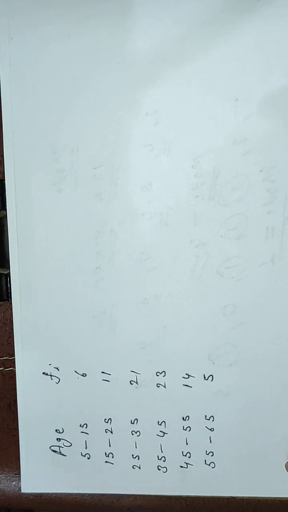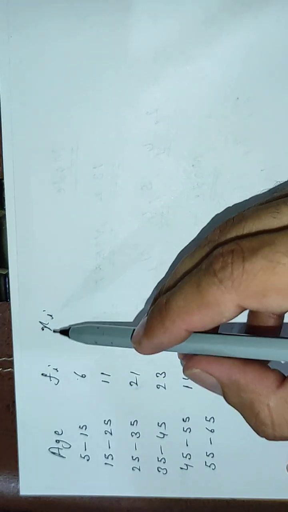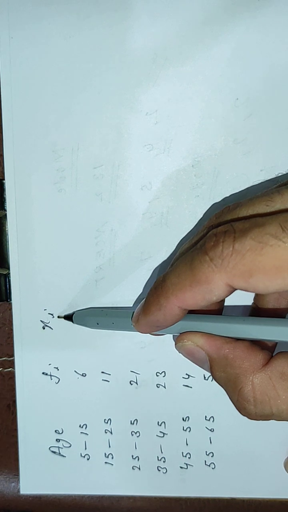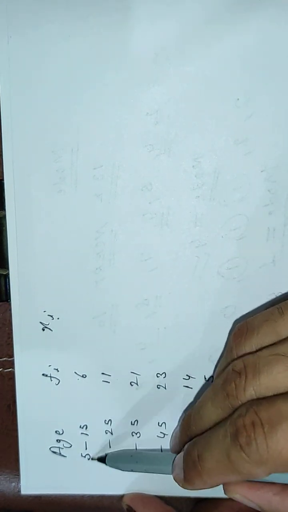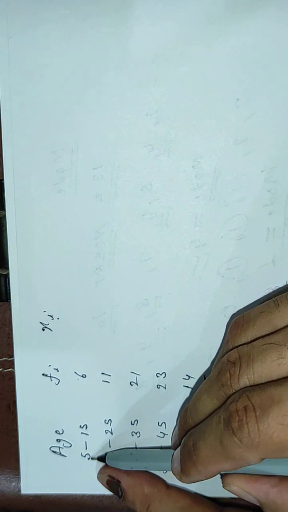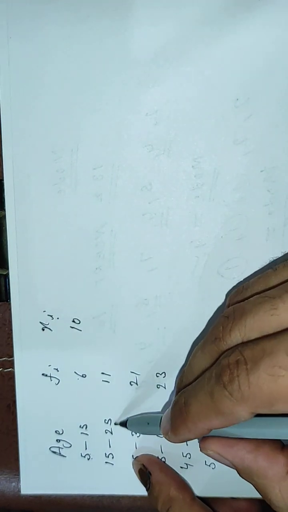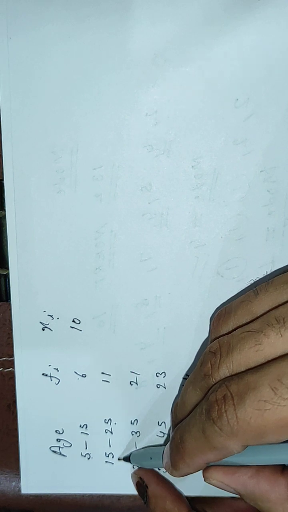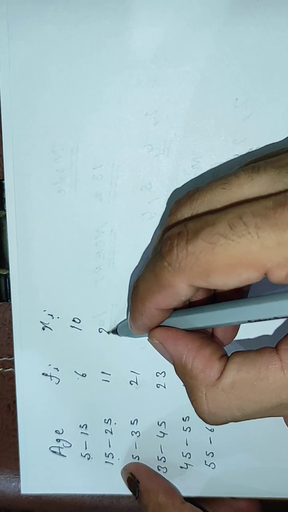We need to find mean as in 13.1. To find mean, we will find mid values. How to find mid values? To find mid values, we have to add these. 15 plus 5, 20, then divide by 2, 10. Now add these. 25 plus 15, what will you get? 40. 40 divided by 2, 20.